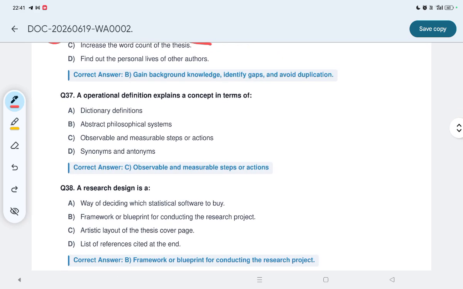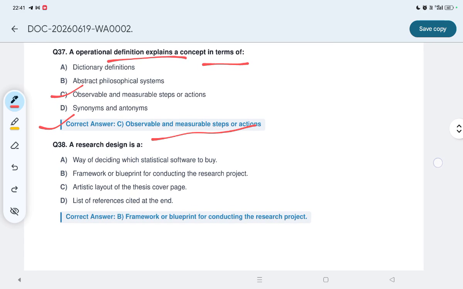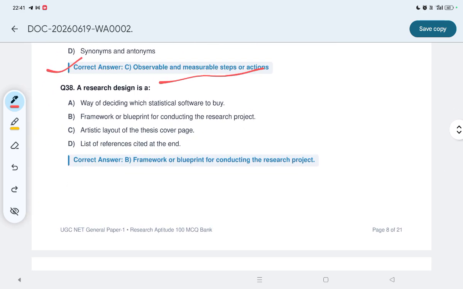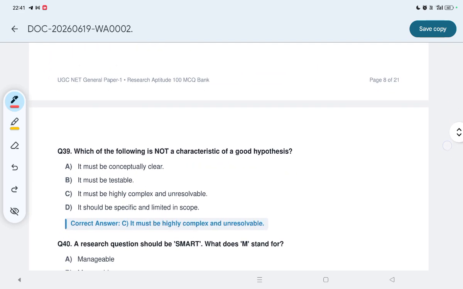37. An operational definition explains a concept in terms of. ऑपरेशनल डेफिनेशन जो है कॉन्सेप्ट को किस टर्म्स में एक्सप्लेन करती है? तो C ऑप्शन करेक्ट होगा. Observables and measurable steps of action. Option C. Now a research design is a, this is option B, framework and blueprint for conducting the research project. Now let us see question number 39.